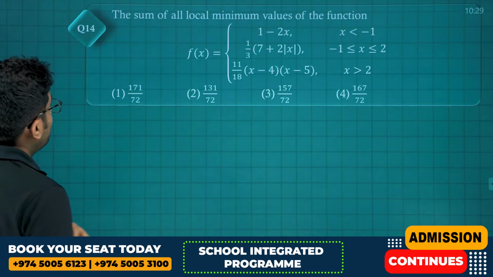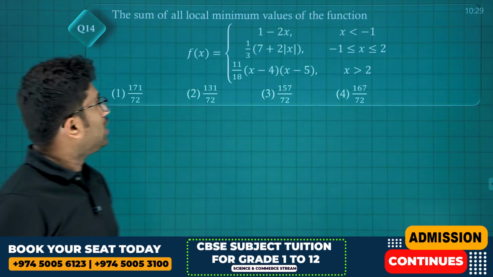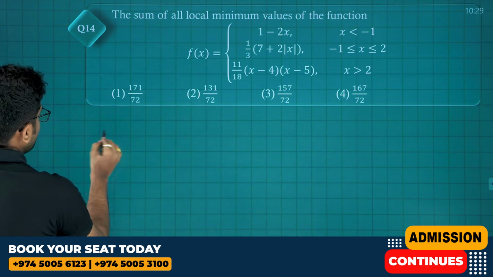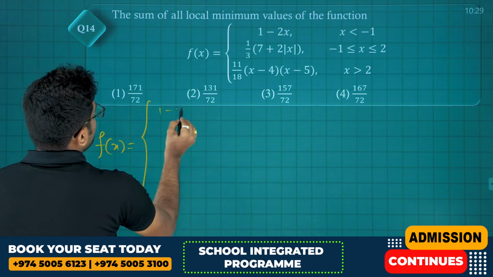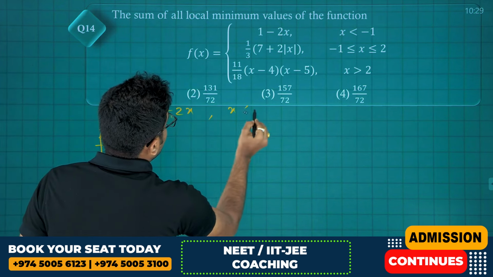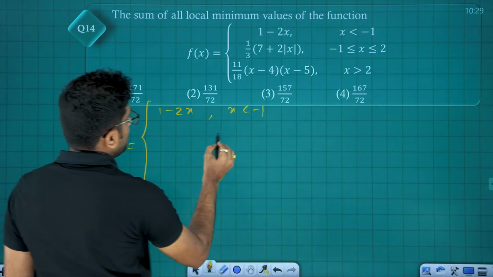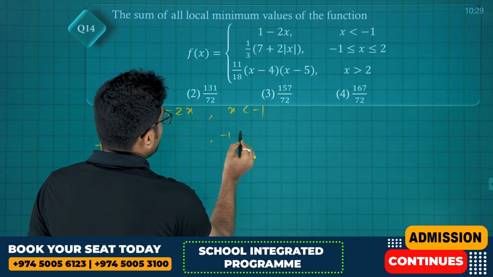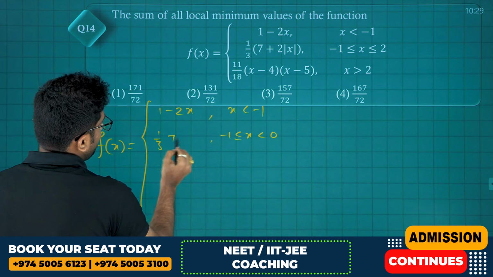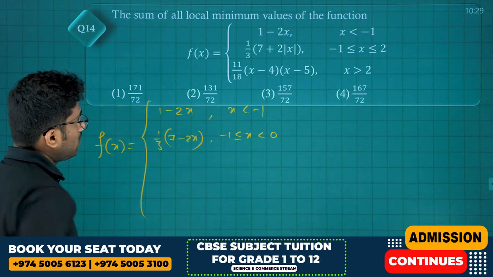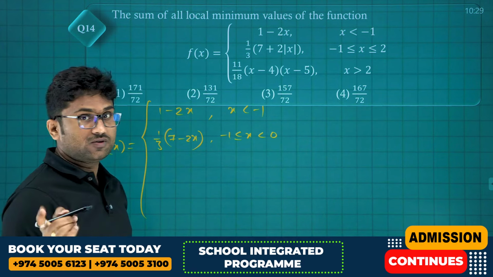Next question. Sum of all local minima values of the function. First, let's redefine this function. f of x is equal to 1 minus 2x for x less than minus 1. And as we have mod, we have to separate it from minus 1 to 0, that is minus 1 less than or equal to x less than 0. It is 1 by 3 times 7 minus 2x.